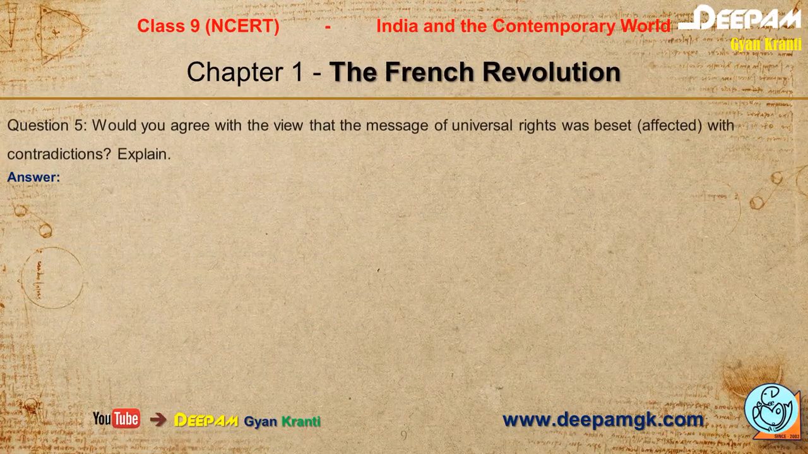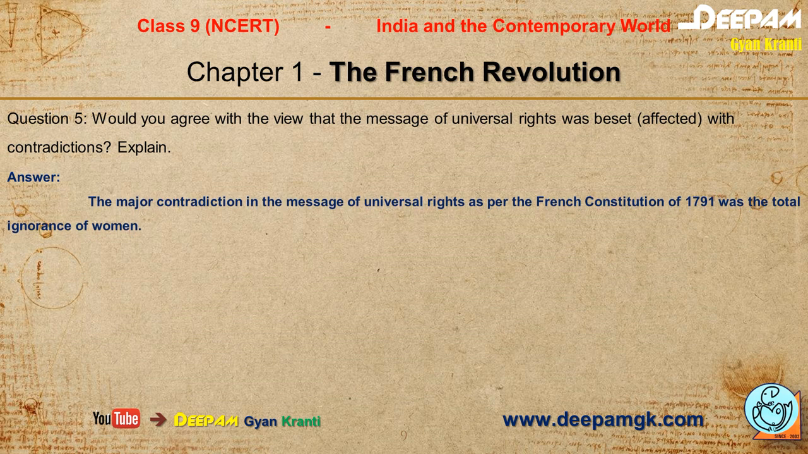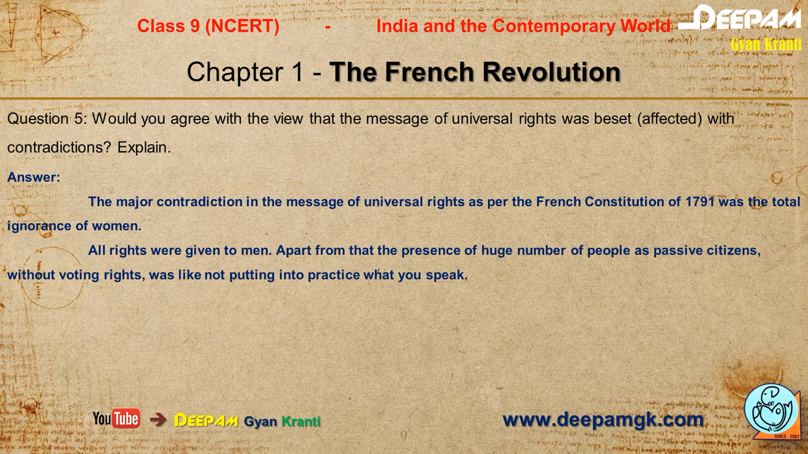Our next question is the fifth. Would you agree with the view that the message of universal rights was beset? It means affected with contradictions. Explain. The major contradiction in the message of the universal rights as per the French Constitution of 1791 was the total ignorance of women. Okay, all the rights were given to men, but they are not perfect to digest all this type of rights. So that's the next point I have written like that. All rights were given to men.